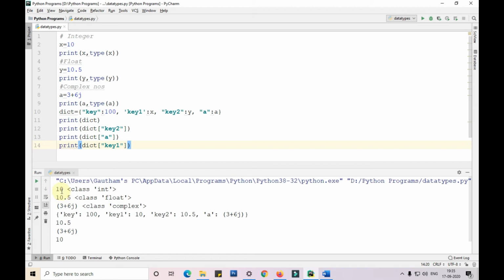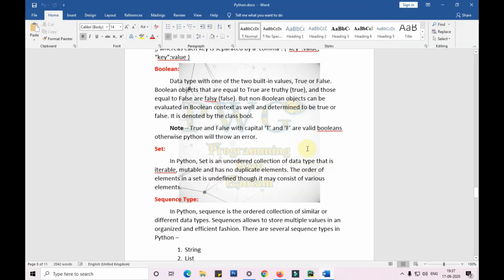So these three are the outputs that I've already shown you. When I printed the dict, it printed the complete dictionary in the same format that I've written here. When I printed key 2, it printed only y here. Y is 10.5, so you can see here. And when I printed A, it took the value of 3 plus 6j and printed here. And when I printed key 1, it printed 10 here. So this is how we declare a dictionary and use it guys. Now I'll be showing you the rest of the data types.